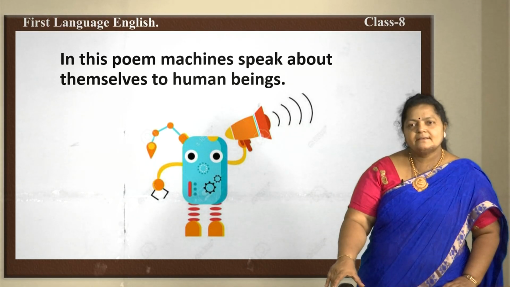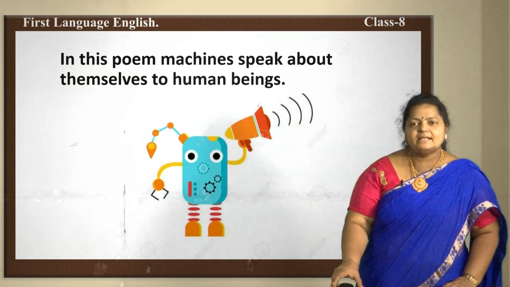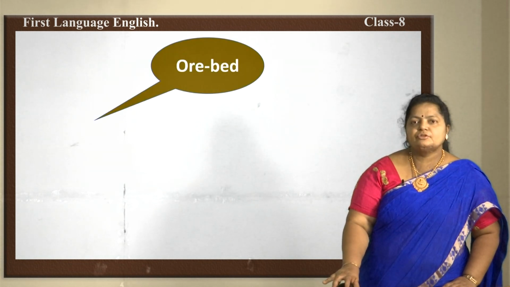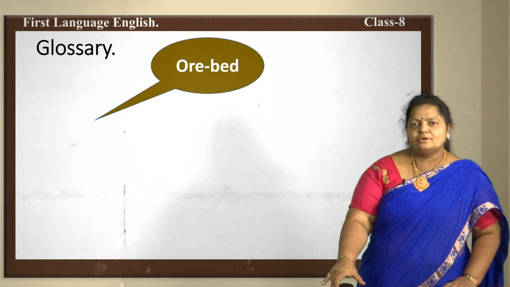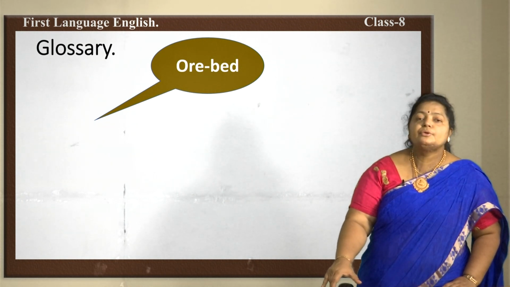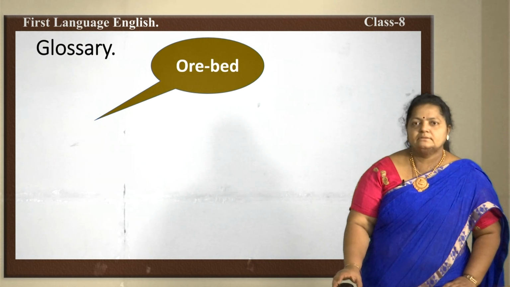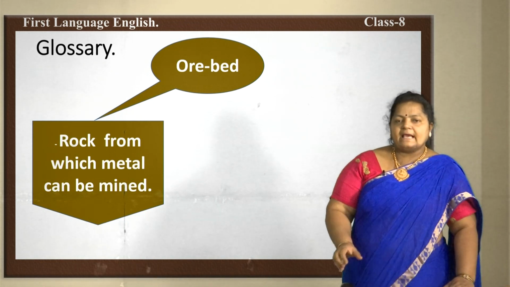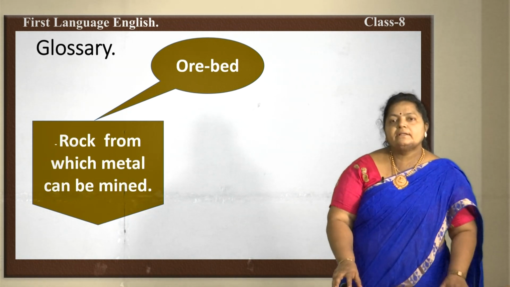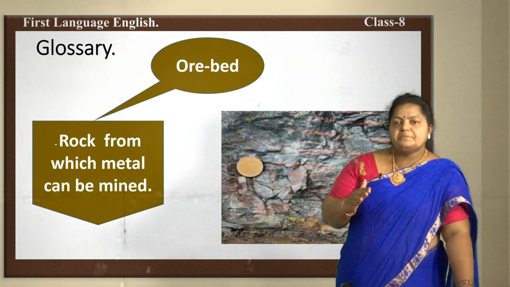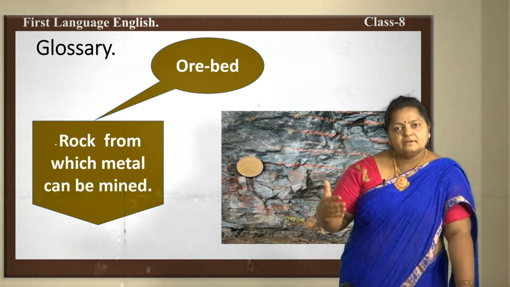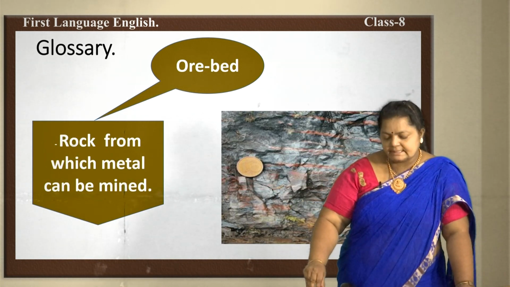Was it nice? Yes. We shall go on detailing how machines speak to us. Before that, let us go to the glossary and learn a few new words. Here, ore bed. What do you mean by ore bed? Rock from which metal can be mined. So, where the ore bed is, the rocks are mined, and from here they extract metals.